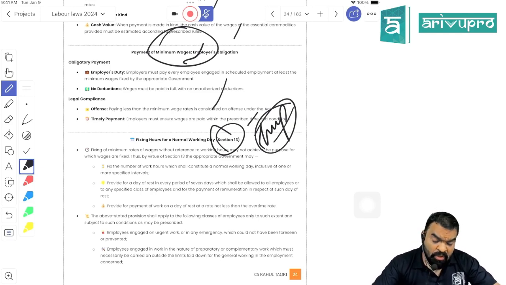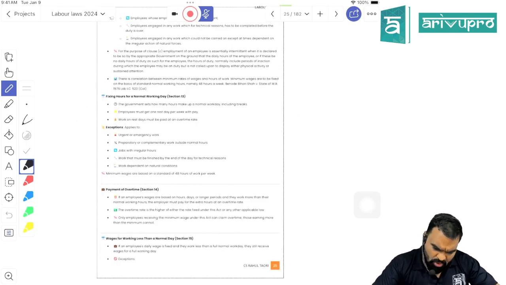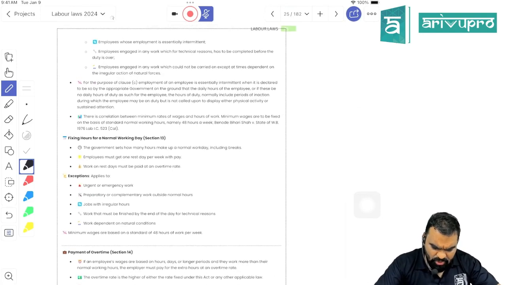So now the appropriate government, the law also talks about normal working hours. So what would be the normal working hour for any adult employee? The normal working hour, including all the breaks, should not be more than 8 hours a day. The maximum permissible period for working in a single day would be 8 hours a day. Okay, and for overtime, double amount has to be paid, right?